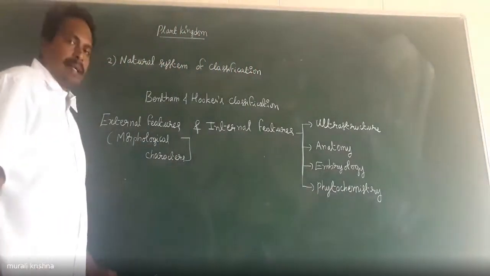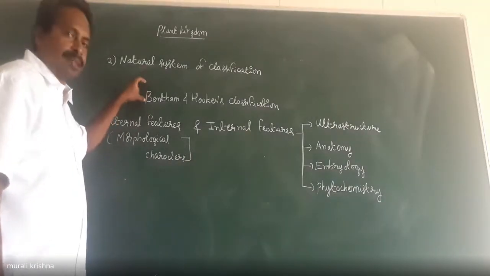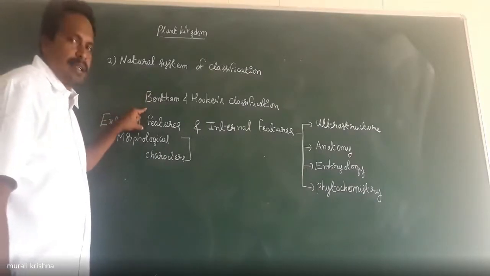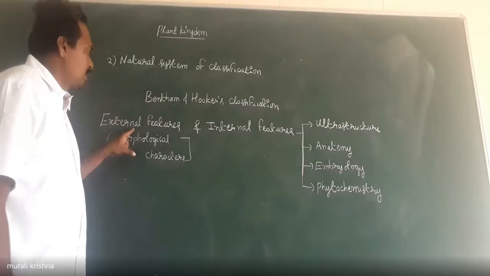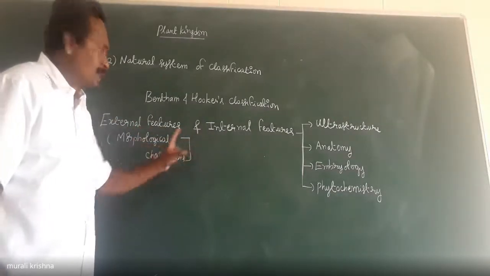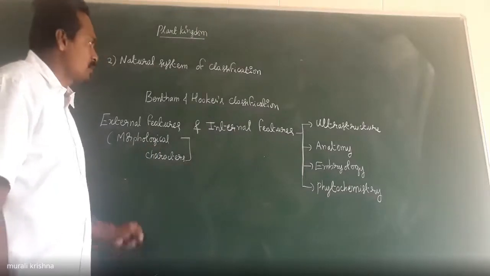Bentham and Hooker's classification is an example for the natural system of classification. So the natural system of classification is based on external and internal features. Means external features, morphological characters, right?